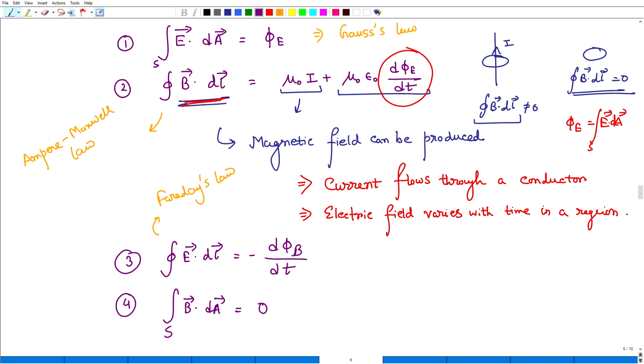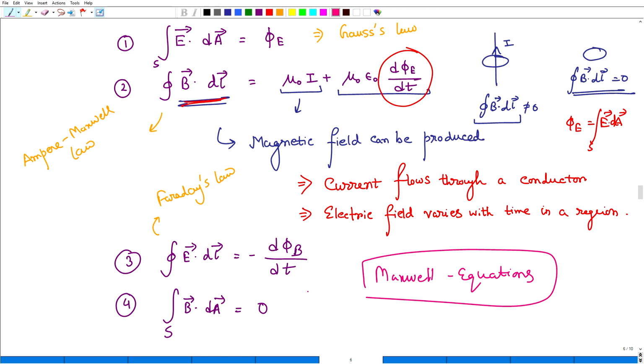These are the 4 Maxwell's laws. I will discuss in detail these 4 Maxwell's equations in the next part of my talk. Essentially these are the 4 Maxwell equations. I will come into that. Okay, thank you.